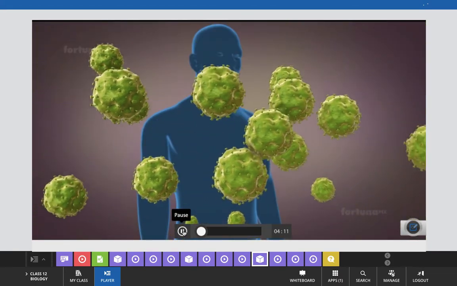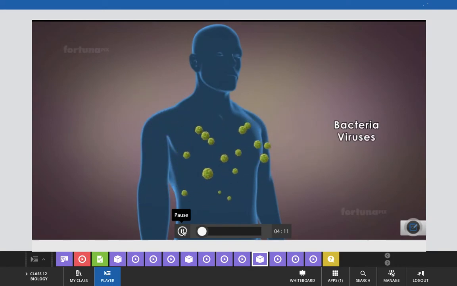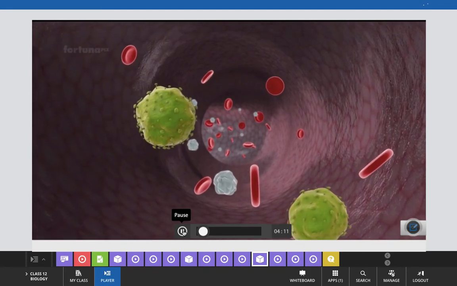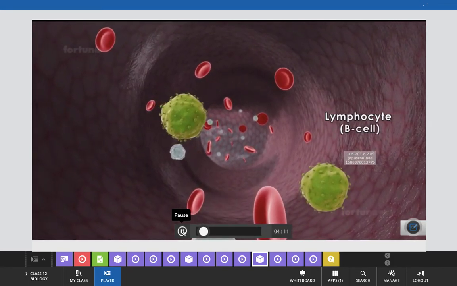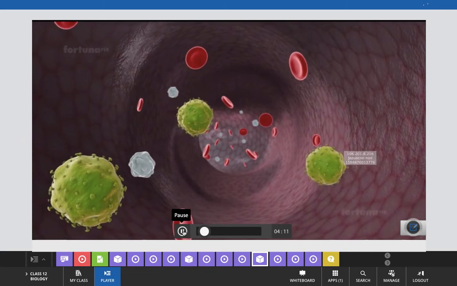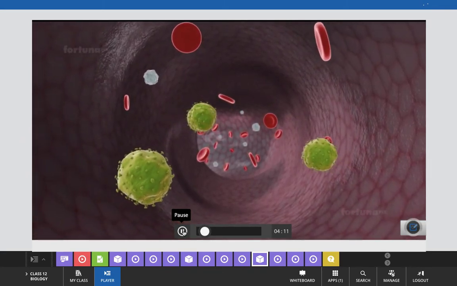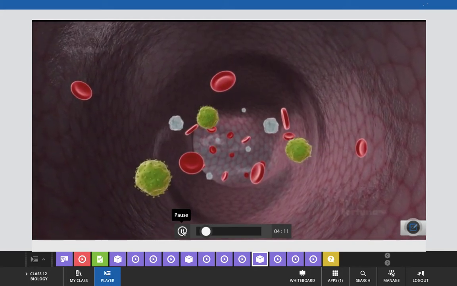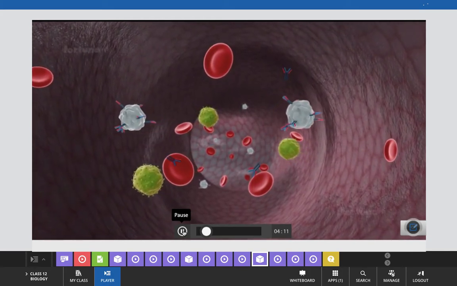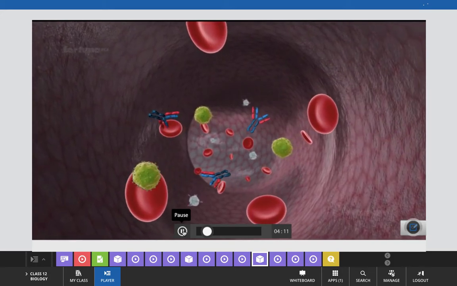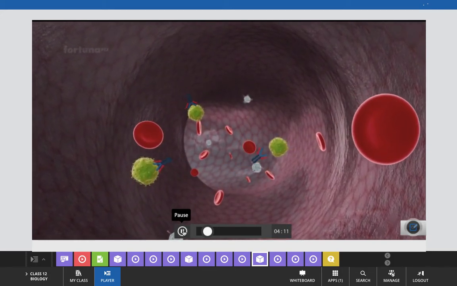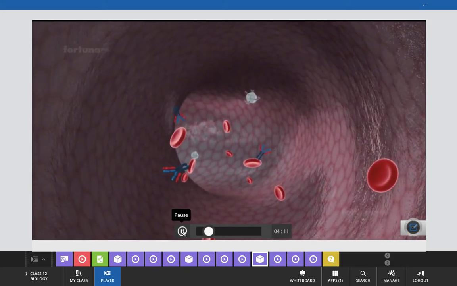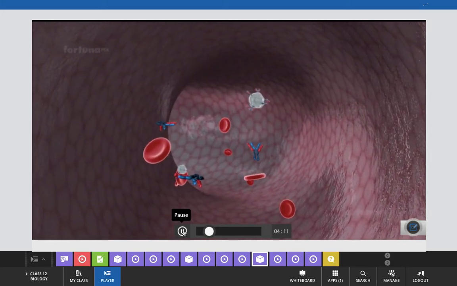When pathogens such as bacteria or viruses enter the body, white blood cells known as lymphocytes or B cells recognize them as antigens. In a process known as immune response, these lymphocytes will respond by producing specific antibodies to combat the antigens. The antibodies will destroy the antigens and also remain in the body to fight future infections. To successfully do this,